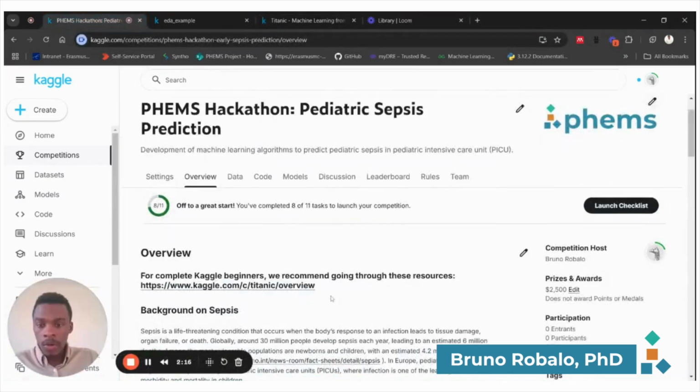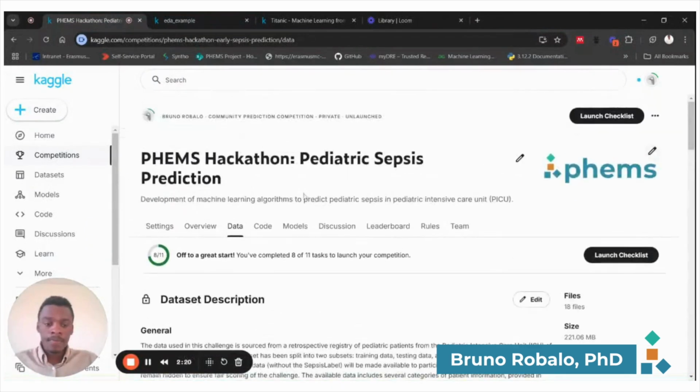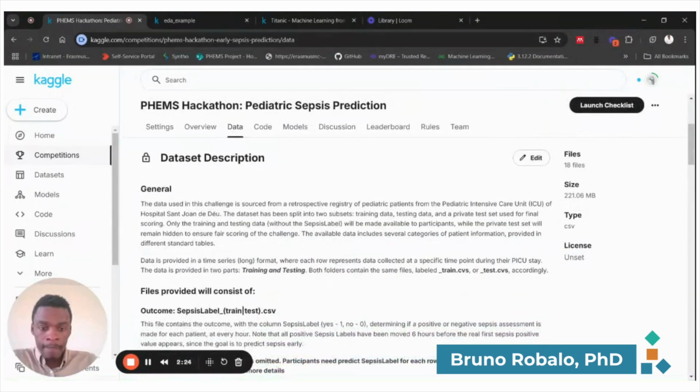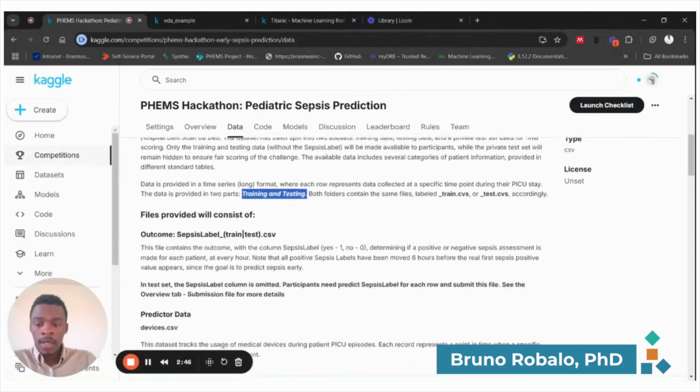Here, going back again to our page, I'm going to dive now directly through the data, just to show you what we provide and what you can expect. And again, as I mentioned before, the data is from a pediatric intensive care unit, and this is from Hospital Sant Joan de Déu in Barcelona. And for this competition, we provide the data in two different sets, so in a training and a test set. And all the files are labeled accordingly, so train underscore train.csv or underscore test.csv.